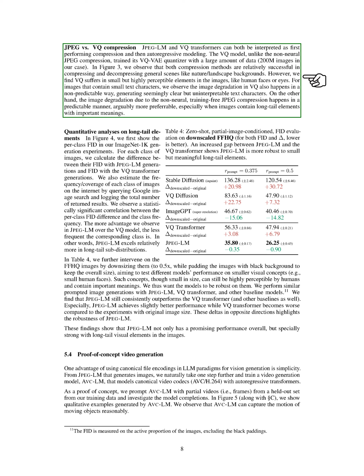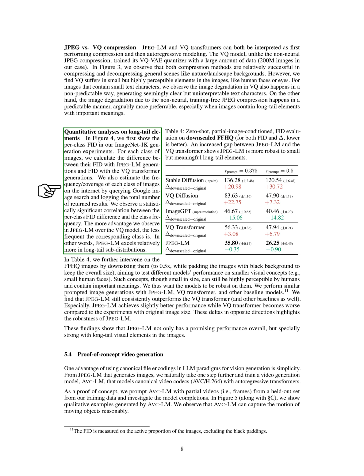Section: Quantitative Analyses on Long-Tail Elements. In this section, we analyze long-tail elements quantitatively. We begin by examining the per-class FID in our ImageNet-1K generation experiments. For each image class, we determine the difference in FID between JPEG-LM and VQ transformer generations.